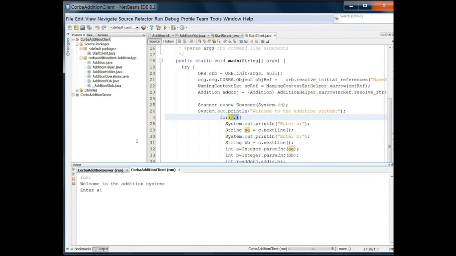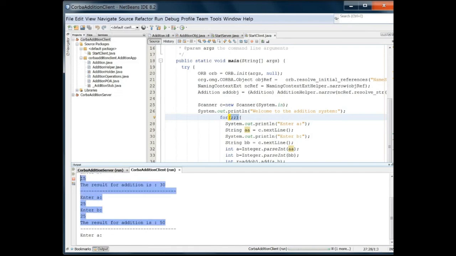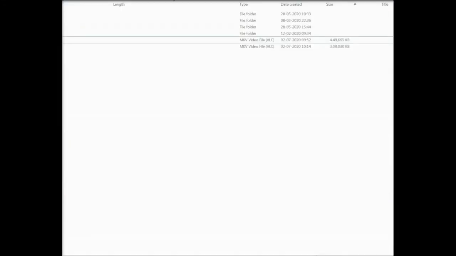So now it is asking for enter A. You give the number, then just separate the numbers, A and B. Now the result is 30. So this is coming from the server. You know, the server has the function declaration. So it's kind of a remote method invocation from the client to the server using the Corba middleware. And now if your server and client are on any platform, maybe Mac, or one is using Java and one is C, it doesn't matter.